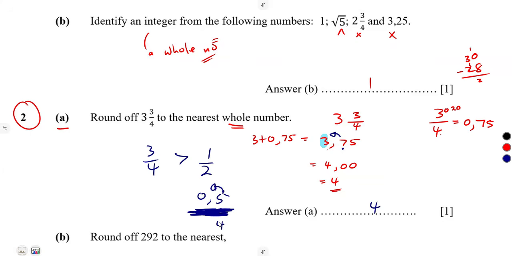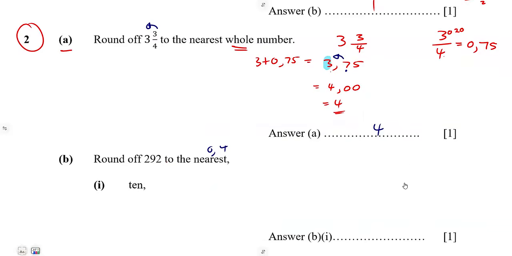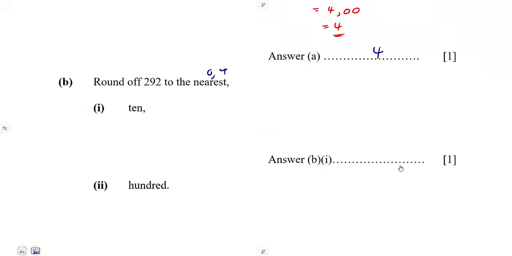If the number is below like 0.4, it means it was going to remain as a 3. So since 3/4 is greater than half, it simply means it was going to change this 3 into a 4. So you can even work with the fraction direct as it is, or you can convert it to a decimal. It is in your hands. You can work out the way that you understand. This is just for revision purposes, remember.